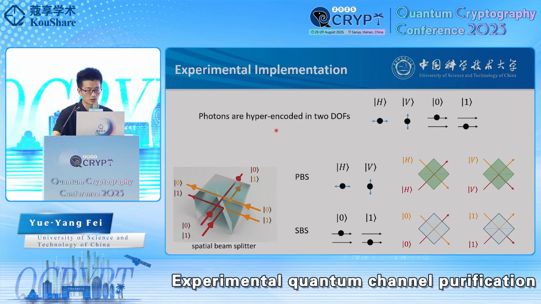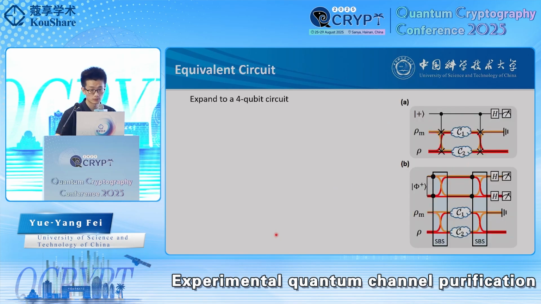To implement the protocol, we encode photons in both polarization and spatial degrees of freedom. Here, the spatial states 0 and 1 mean the photon is in the top or the bottom layer. Based on that, we designed a new optical device. It transmits top layer photons and reflects bottom layer photons. This works on the spatial modes, just like a PBS works on the polarization. So we call it a spatial beam splitter, or SBS for short.